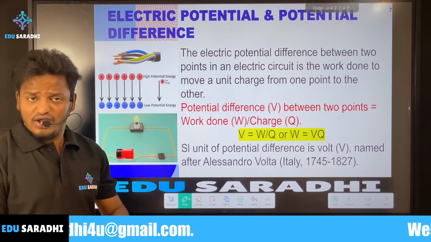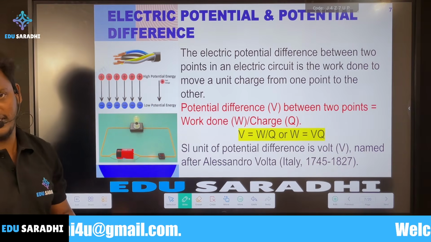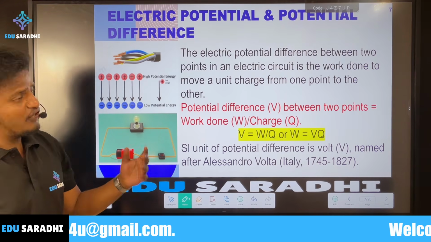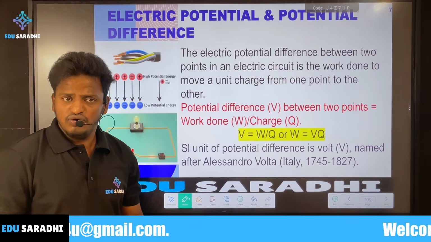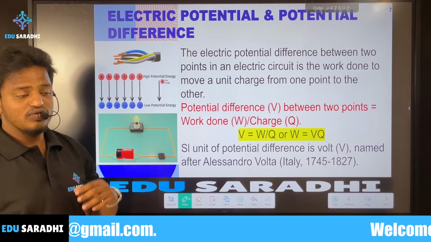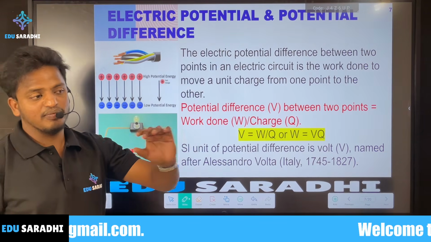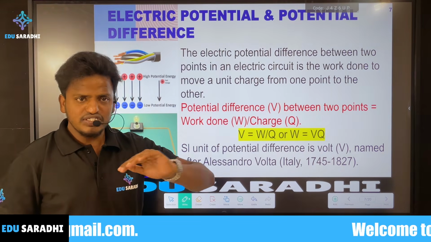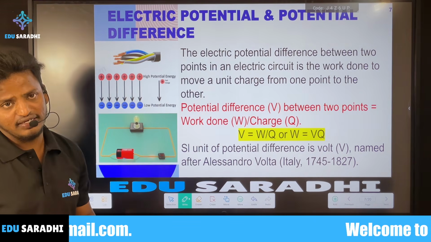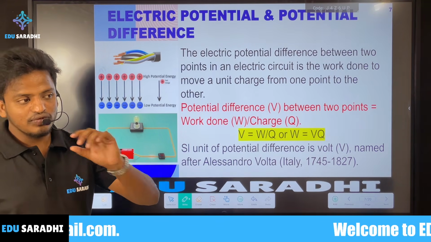I will give an analogy to understand this concept of electric potential and potential difference. As we know, if you keep a horizontal pipe and send water through it, there is no difference in height, so there is no flow of water through the pipe.